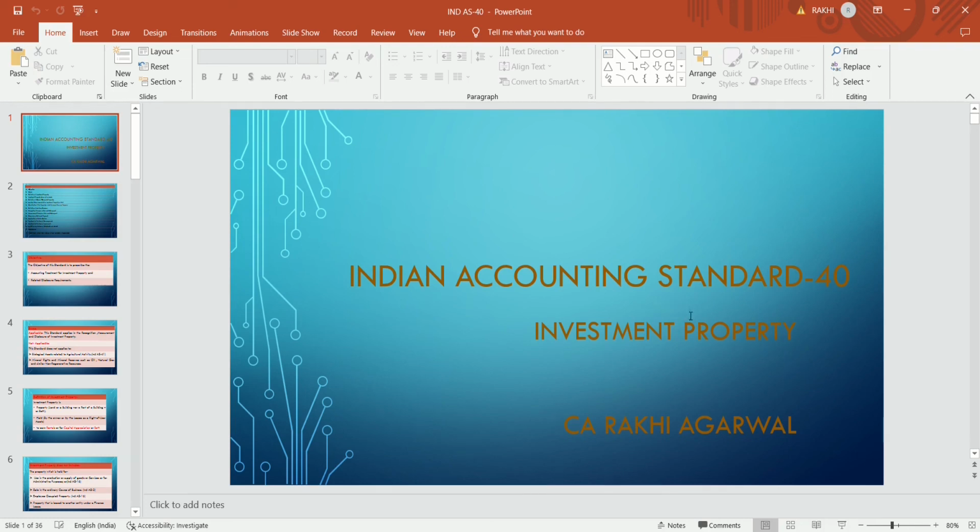Today's topic is related to investment property, that is Indian Accounting Standard 40. This standard does not say about investment in shares. This standard generally deals with the investment in property. Property means land and building. Only land and building, it's an asset based standard. It's a small standard. So let's start our topic.